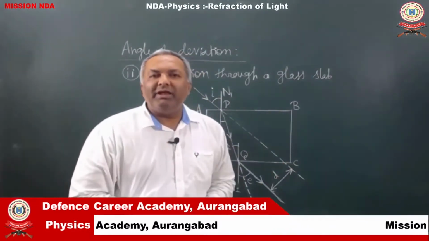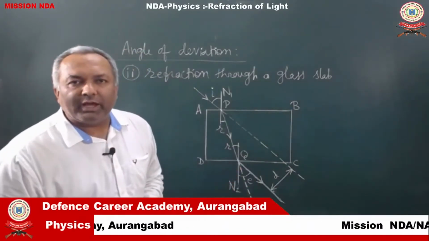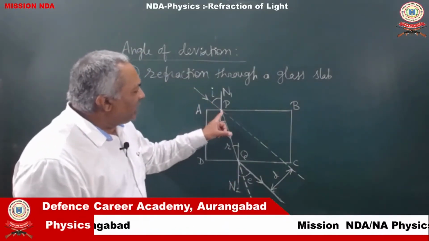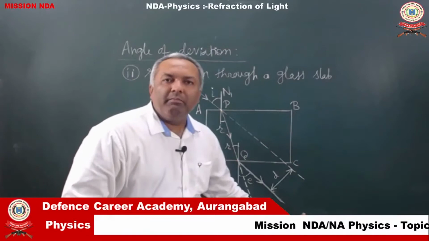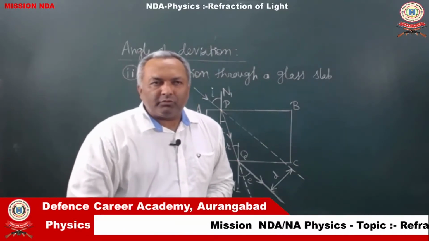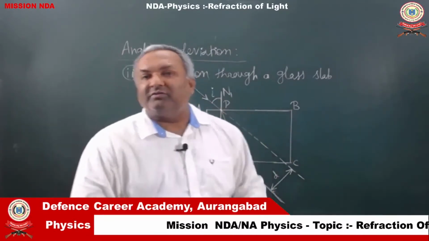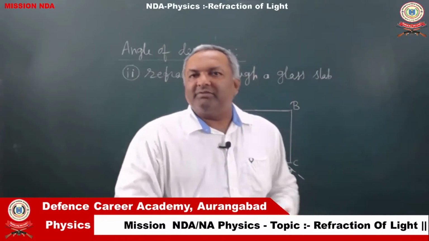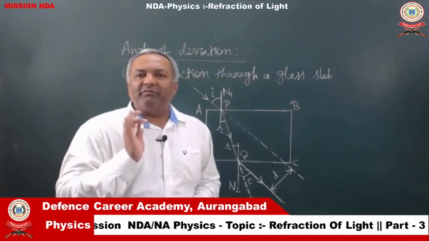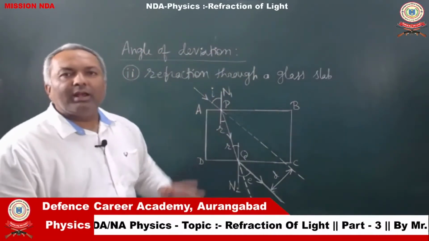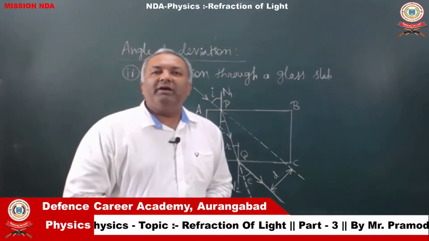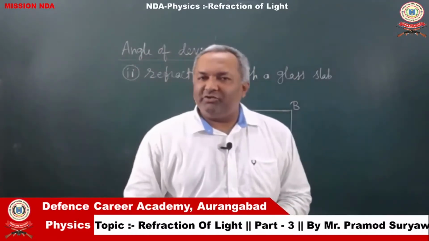So, when you consider both the refractions together, this is the incident ray, refracted ray and emergent ray. Because there are two refractions taking place here, obviously there are going to be two angles of deviation for the glass slab. Now, let us see where the first angle of deviation lies.